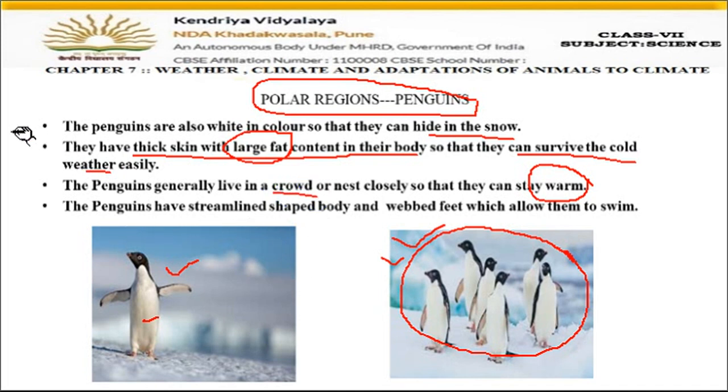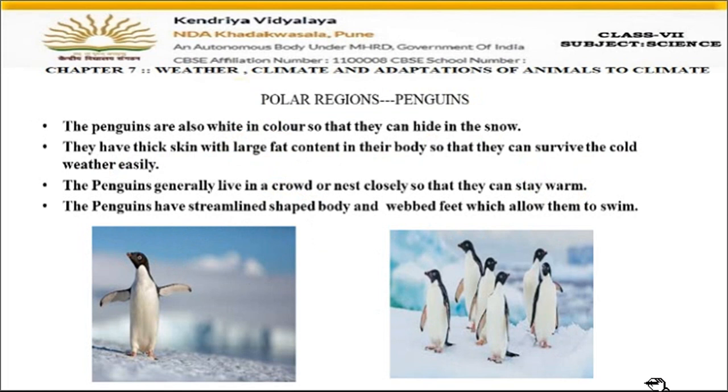Penguins have a streamlined shaped body. Fine. What is a streamlined shaped body? Now you can see here this is the upper part of the body and this is the lower part, right? If you see the upper part, thickness is less and the lower part thickness is also less, but the middle part of the body is much more broad. Both the ends are narrow, but in the middle part the body is broad. This shape is called streamlined shape, right?